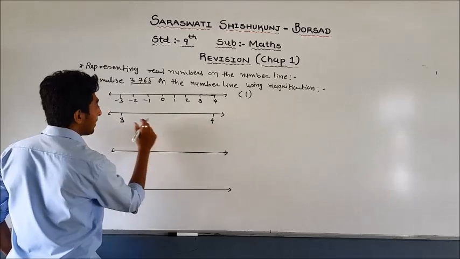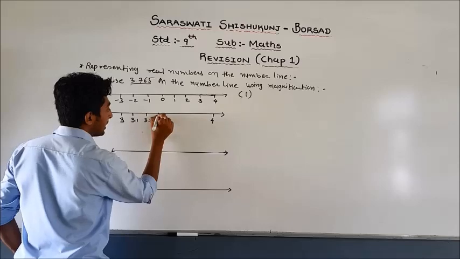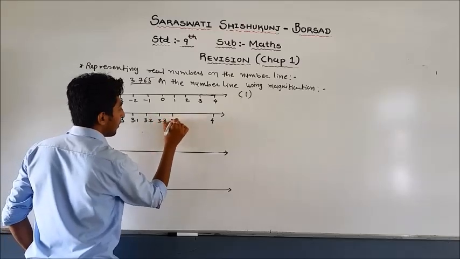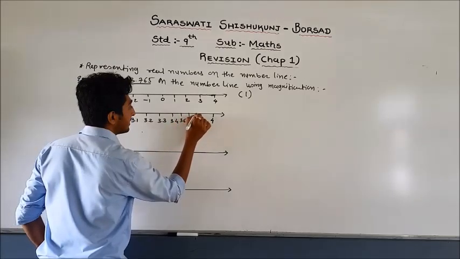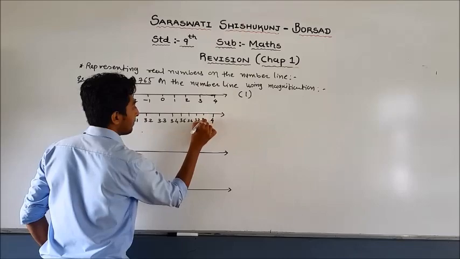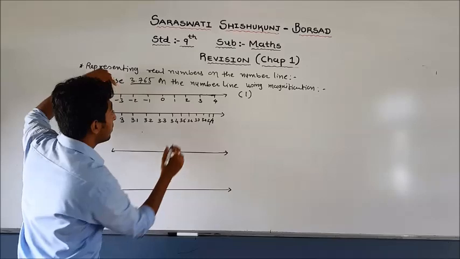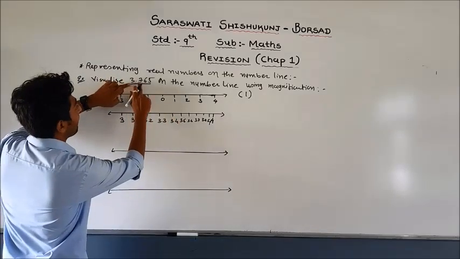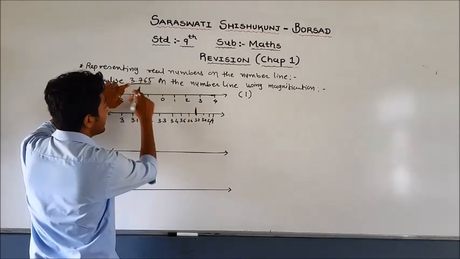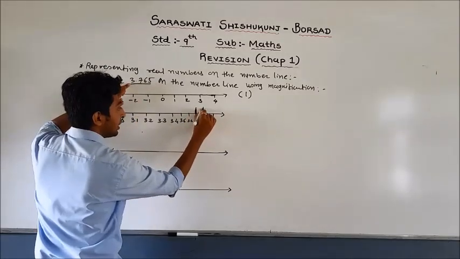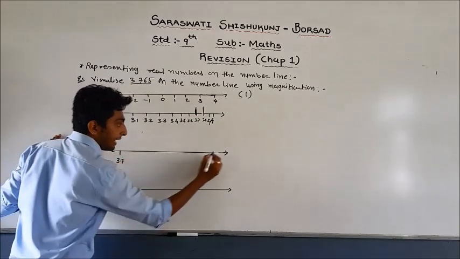Now from this we can write 3.1, 3.2, 3.3, 3.4, 3.5, 3.6, 3.7, 3.8 and 3.9 and 4.0. So what is our number? 3.765. So this number is between 3.7 and 3.8. So once again we have to write here 3.7 and here 3.8.